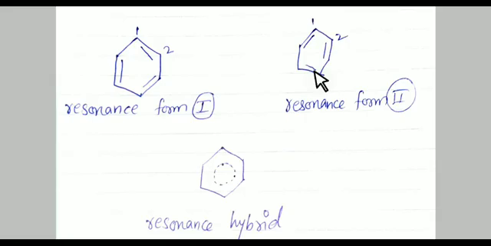Each resonance form of benzene clearly shows 6 pi electrons in the ring. As a student, always remember, delocalized electrons are the pi electrons.